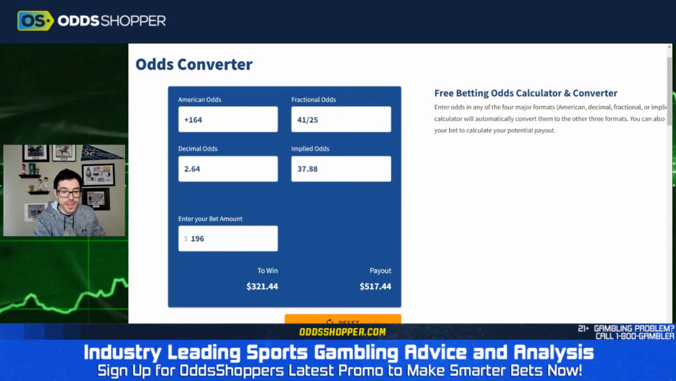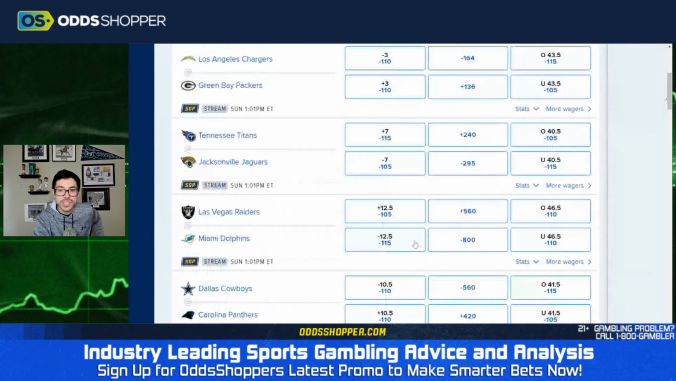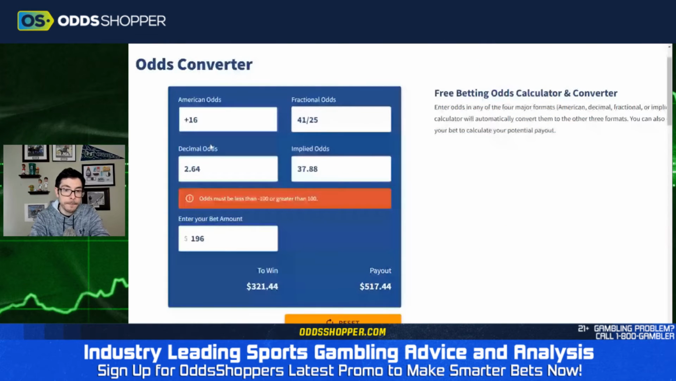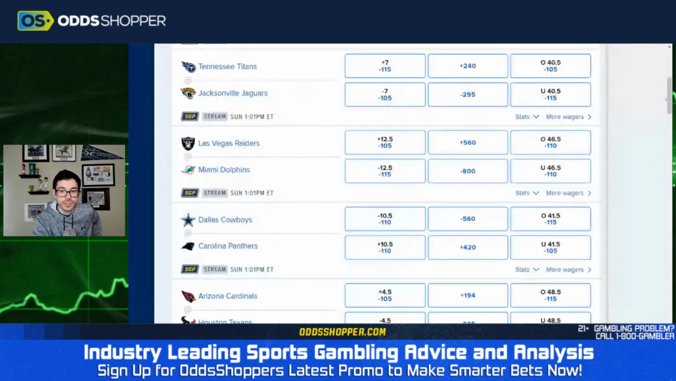So next time you're in the lobby, we'll do one more example just because I think it's so fun to play around with this and see. Let's go to the Jaguars. Again, minus 295. Okay. Let's see. Big time implied odds, though. They got to win the game 3 out of 4 just for us to turn a profit.